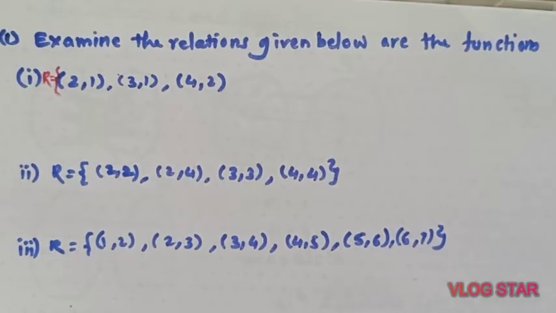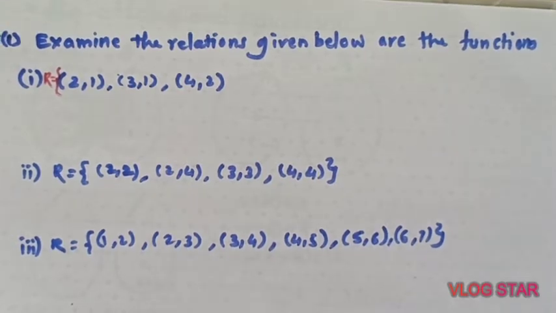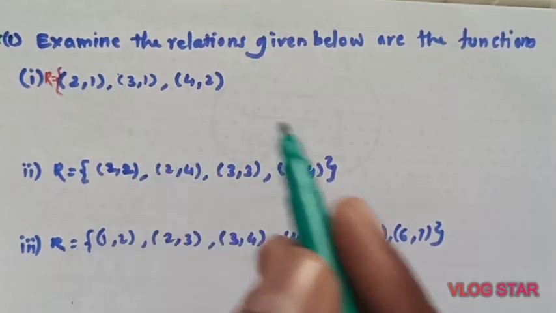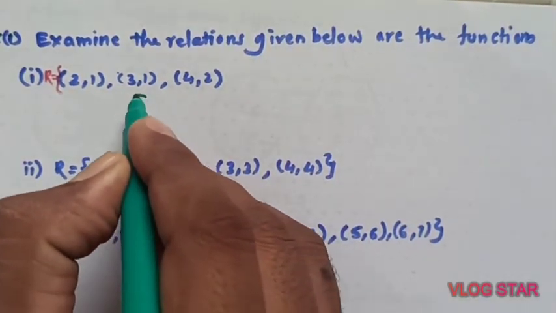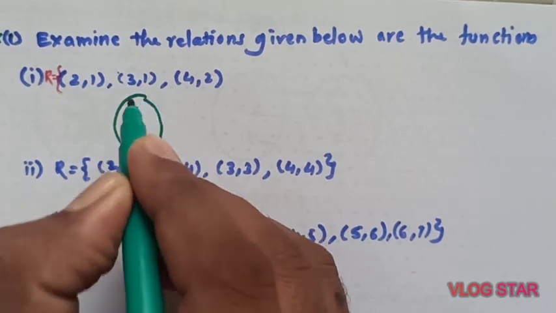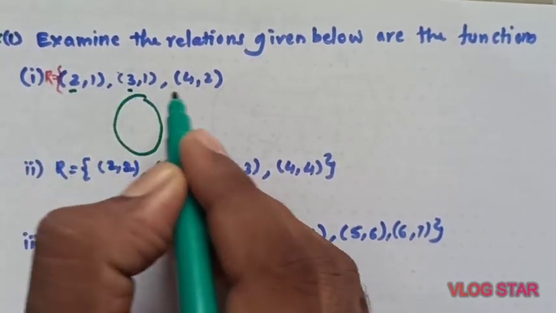So we have a few examples over here. We have to verify whether the given relations are functions or not. What we will do is apply the definition, and for simplicity we can draw the arrow diagram. Here, what are the elements in the domain? 2, 3 and 4.